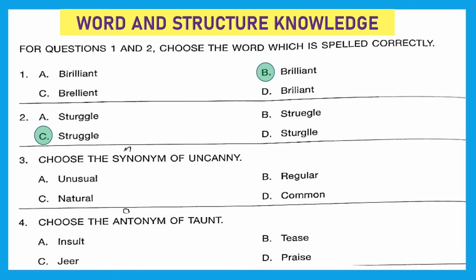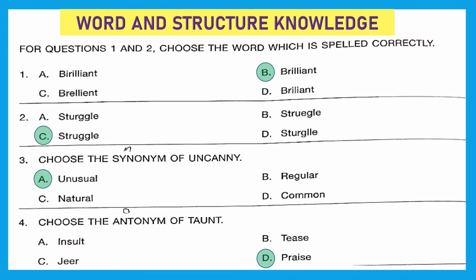Question 3. Choose the synonym of uncanny. Synonym means words with similar meaning, and uncanny means something which is strange or mysterious, which is not usual. So the synonym would be unusual. A. Unusual means the one which is not usual.